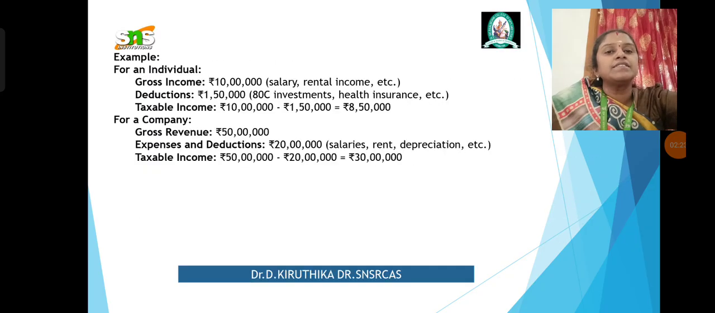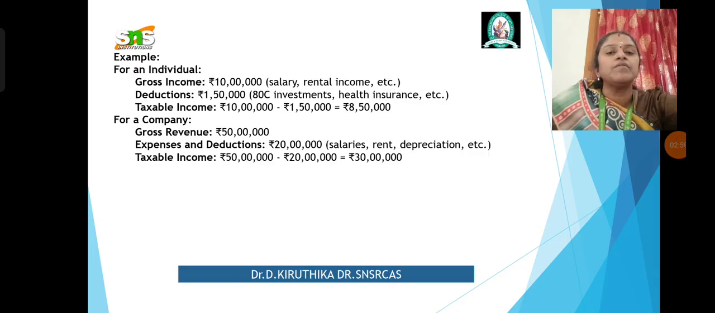Okay, the next term. I have given you an example of how to calculate taxable income in the case of an individual and a company, as a comparison to understand. For an individual, gross income, including your salary income, rental income, capital gains and other income, may be 10 lakhs, and deductions are 1,50,000. It may relate to health insurance or savings, etc. So taxable income will be 10 lakh minus 1,50,000, that is gross income minus deductions. Taxable income will be 8,50,000.